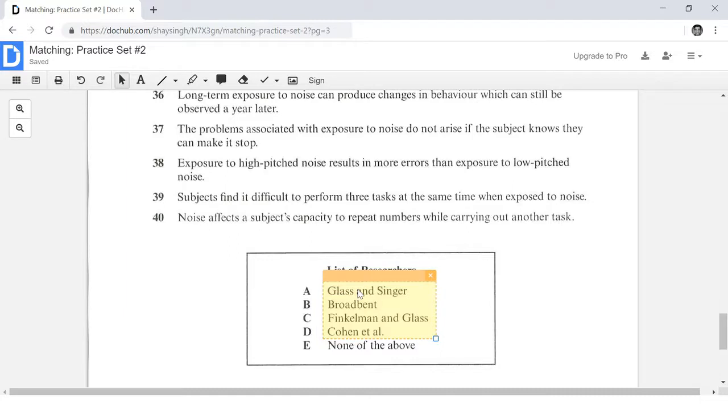So let's take a look. Here we have Glass and Singer, Broadbent, Finkelman and Glass, and Cohen et al. If you don't know what et al means, that just means and others. That's just a shorter version of saying and other people were involved.